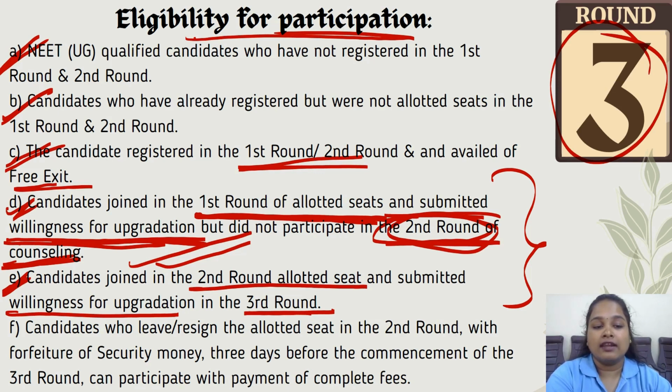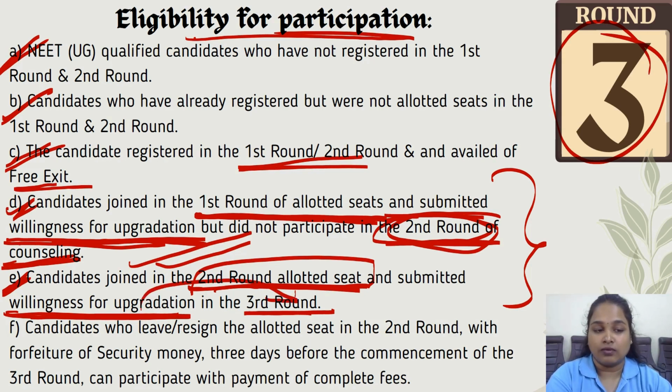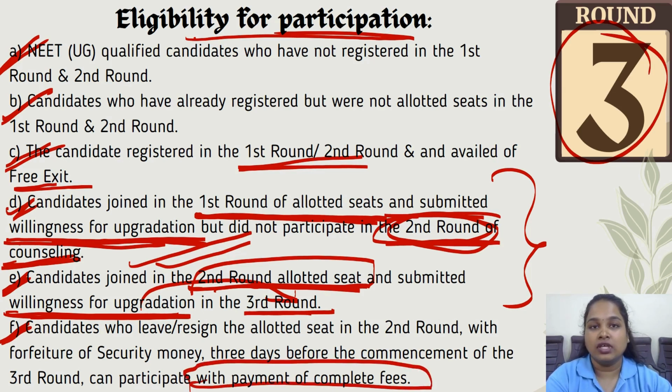Then here, the candidate joined in the second round, got allotted in the second round and submitted willingness for upgradation in the second round, so he will be eligible in the third round. And the final point is candidates who leave or resign the allotted seat in the second round with forfeiture of security money 3 days before the commencement of the third round can participate with the payment of the complete fees.